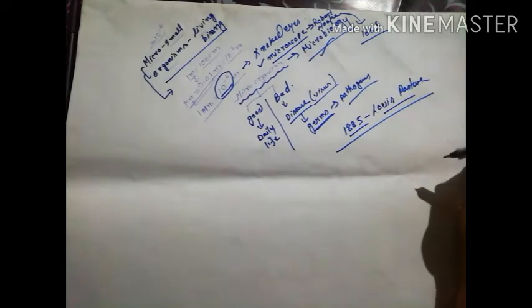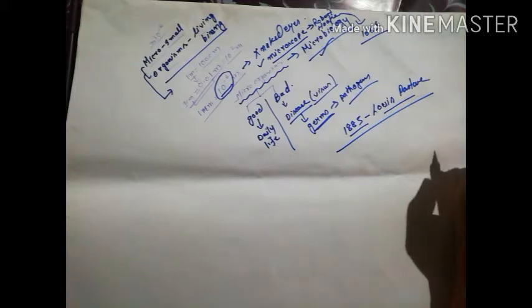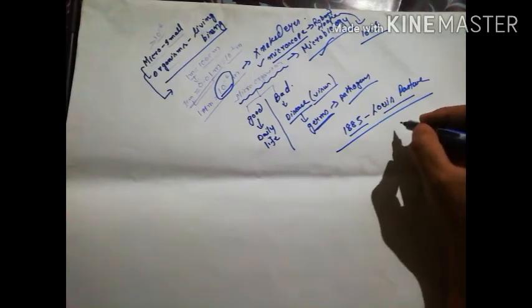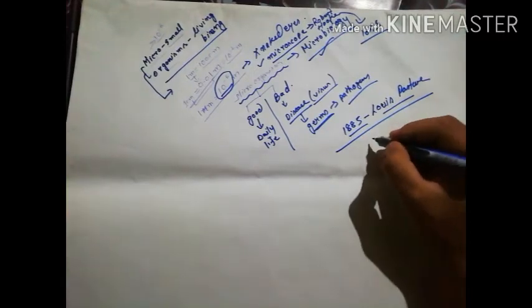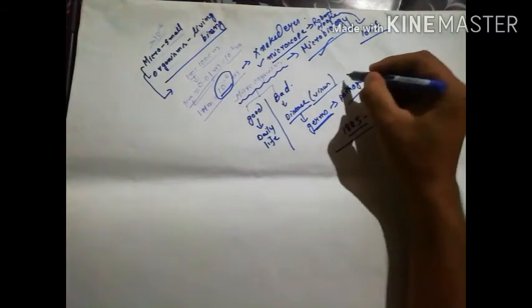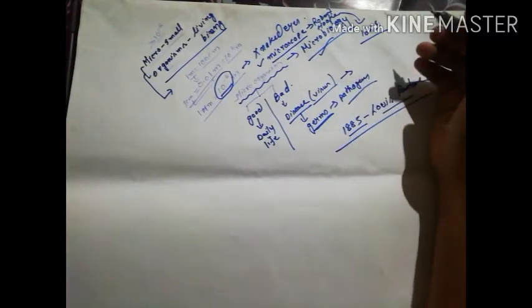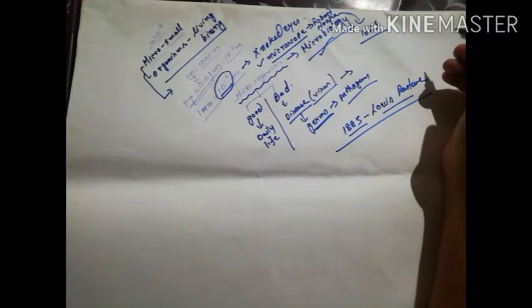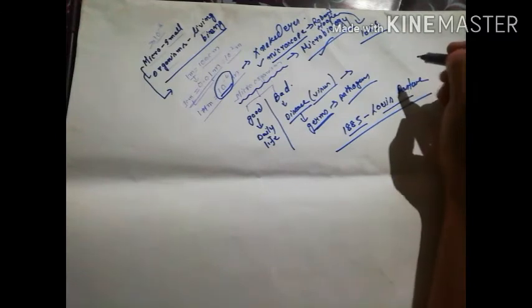He suggested the study of microorganisms as microbiology, and he said that most infectious diseases are caused by microorganisms. This statement is known as the germ theory, that microorganisms cause disease.